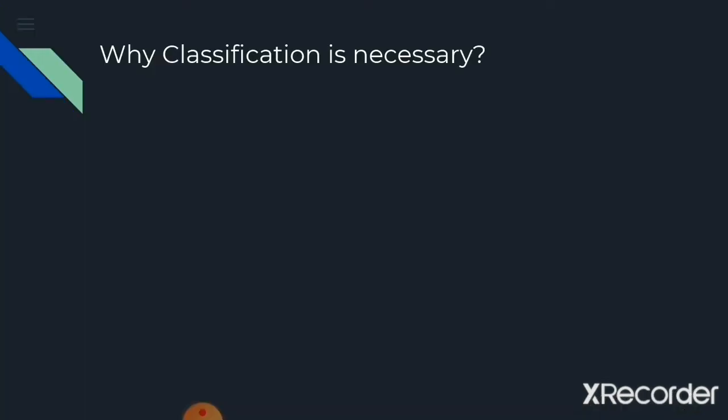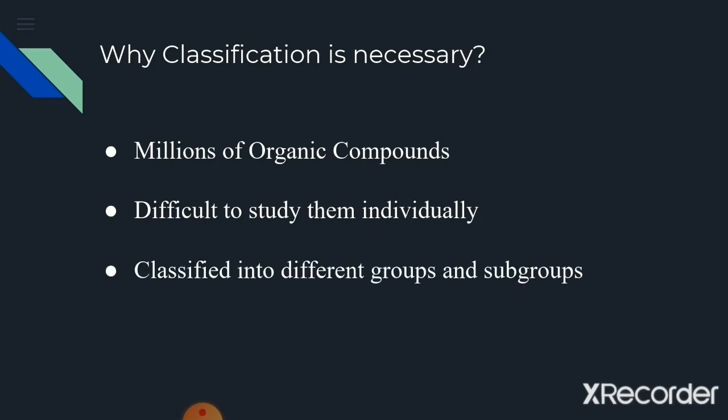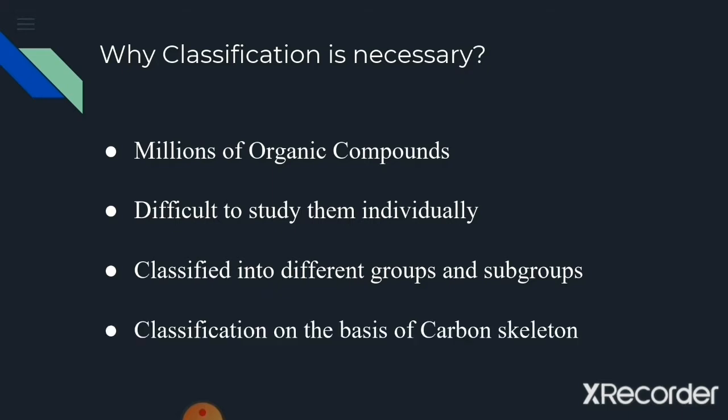So why is classification necessary? We know that millions of organic compounds have been discovered so far, and it is very difficult to study them individually. So in order to study their properties, we have classified these organic compounds into different groups and subgroups. Now what is the basis for this classification? The classification is on the basis of the carbon skeleton that is present in an organic compound.